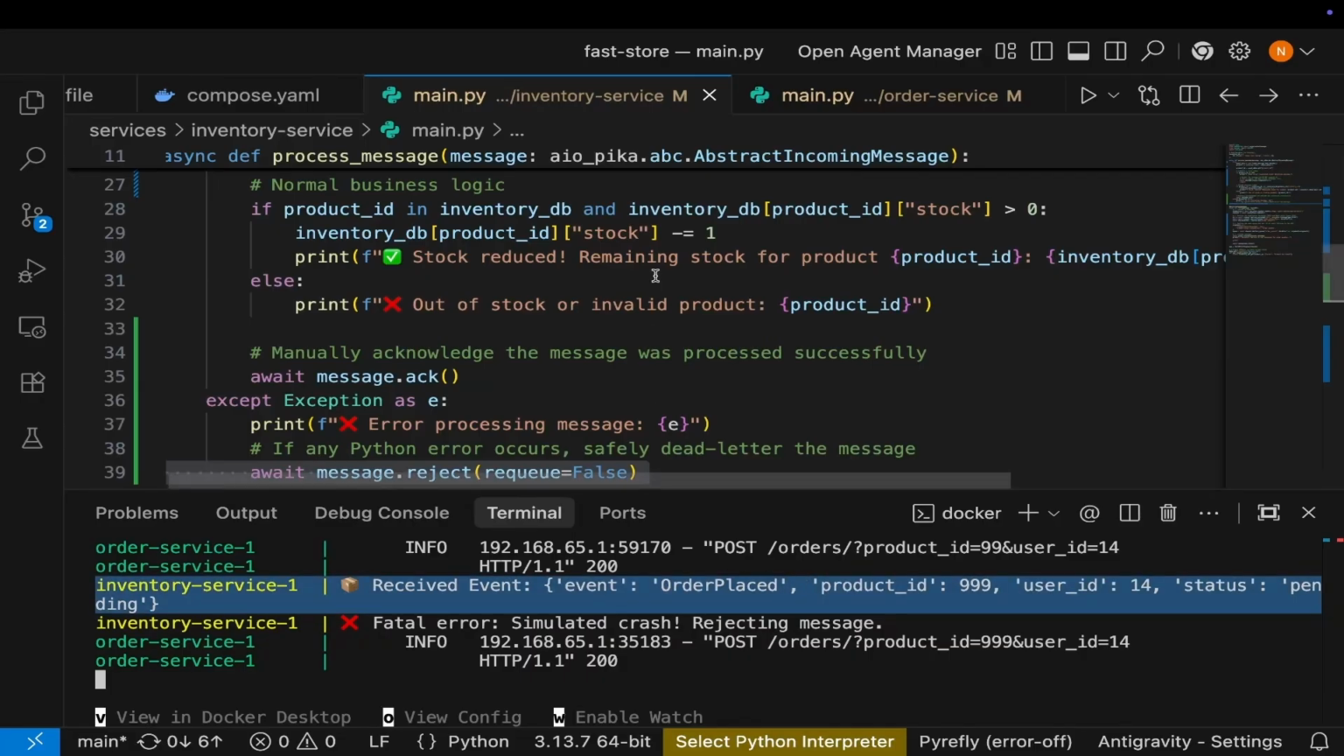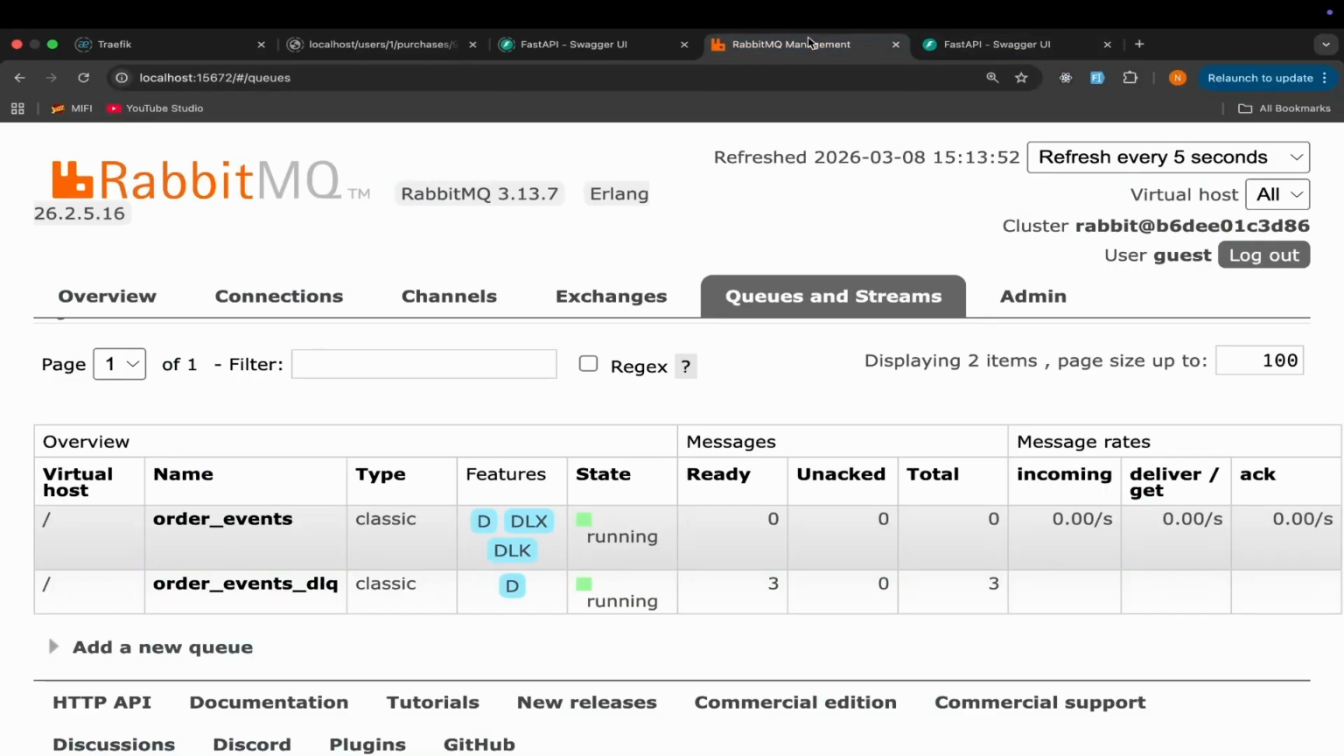So yeah, make sure you get the latest code from GitHub and review it and play around with it, break it and make it your own. Now, if I go to RabbitMQ, you can see we have 3 messages. And this is because the third one was the one I tested just before I recorded this final section.